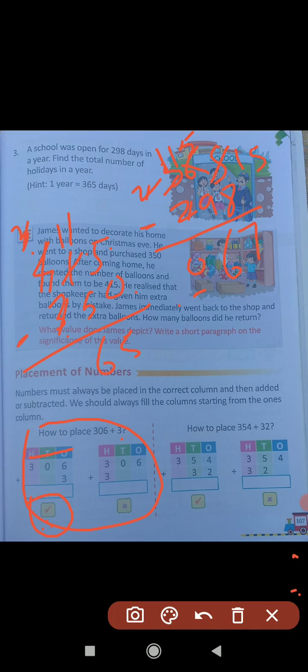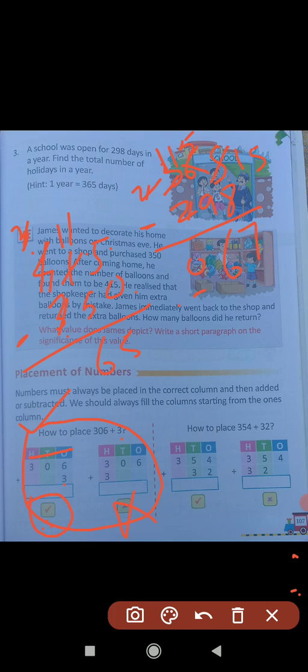The number 306 is written, and here we have to write 3 because 3 is a single digit number. So we have to write it in the ones place column, not the hundreds place, because 3 is a single digit number. Single digit numbers come in the ones place. And we can write 3 in the ones place column. So this method is correct. And this method is not correct.